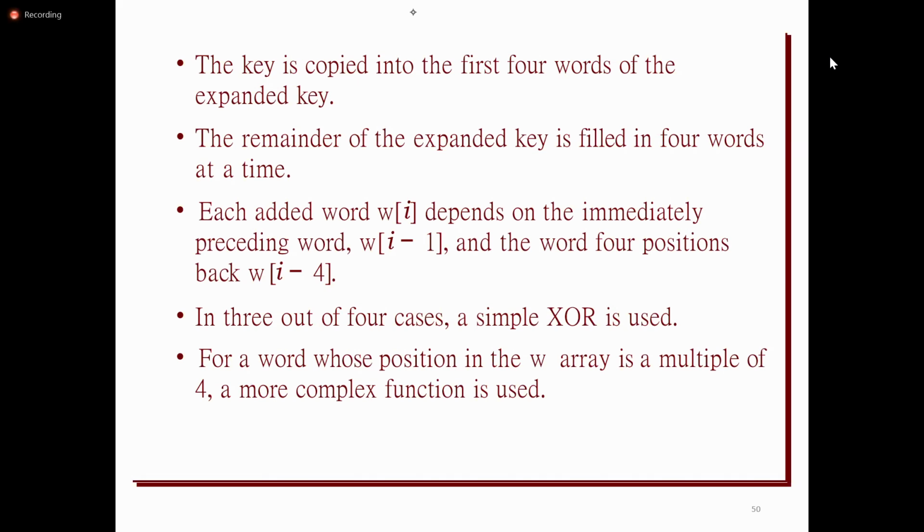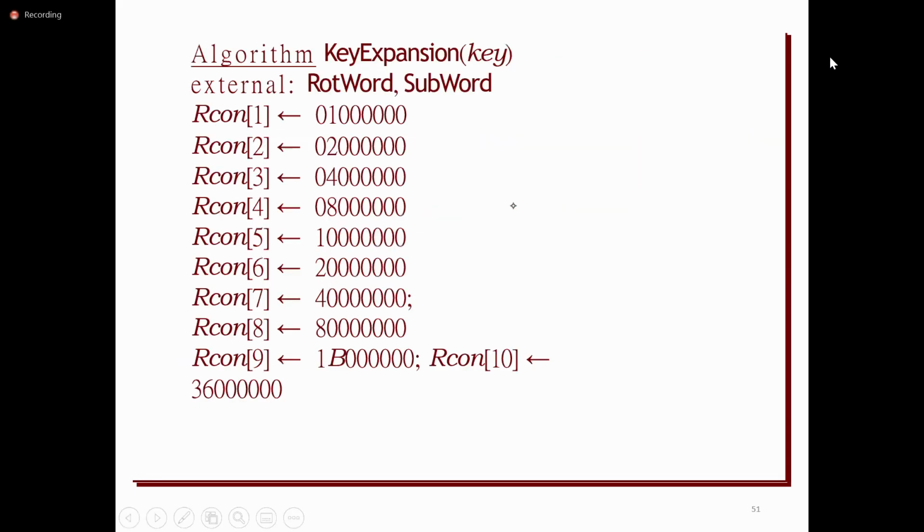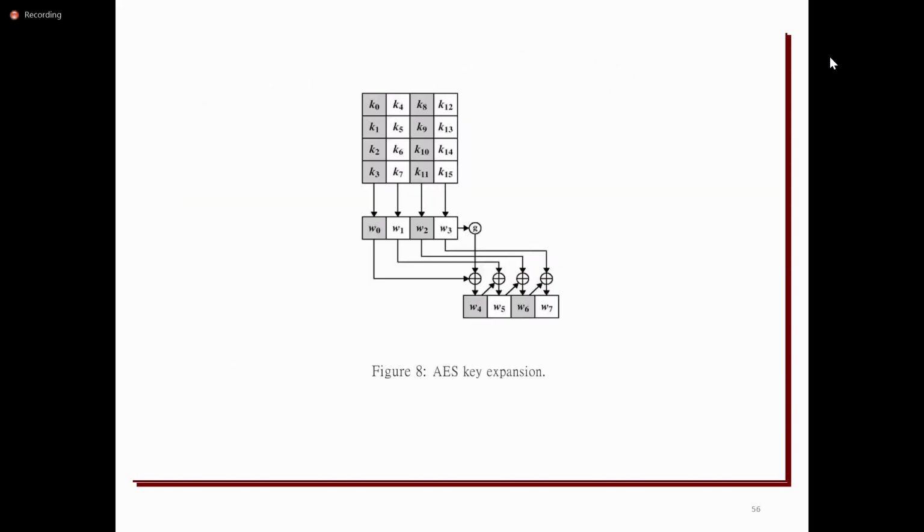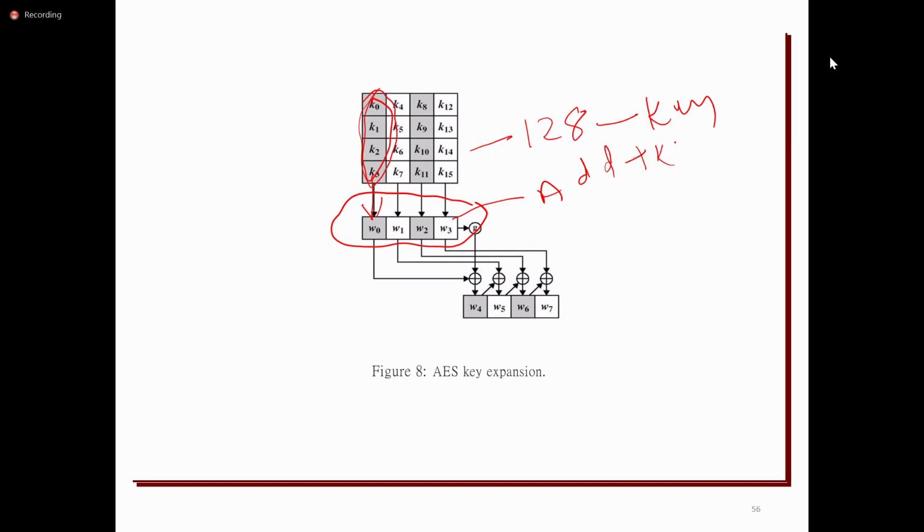We'll directly go to the diagram. Here, this is the key, a 128-bit key. First it takes the first column, K0, K1, K2, K3, and it will be represented in one word. A word is nothing but 4 bytes. So the entire 128 bit key will be represented in 4 words, W0 to W3. This will be XORed with the plain text.